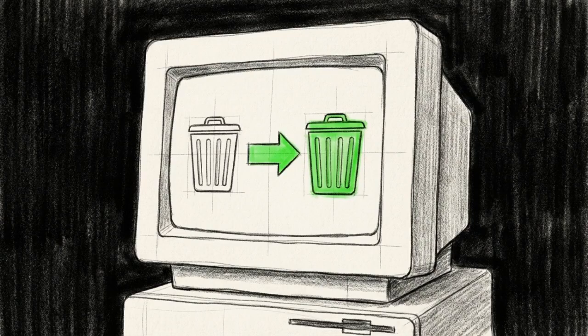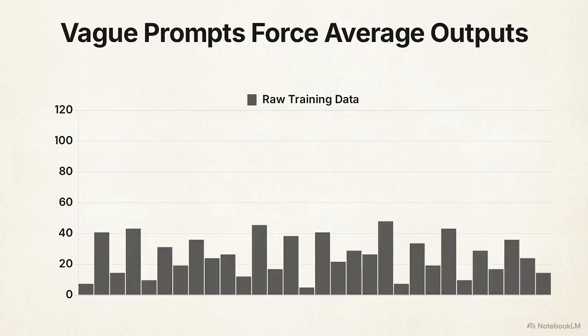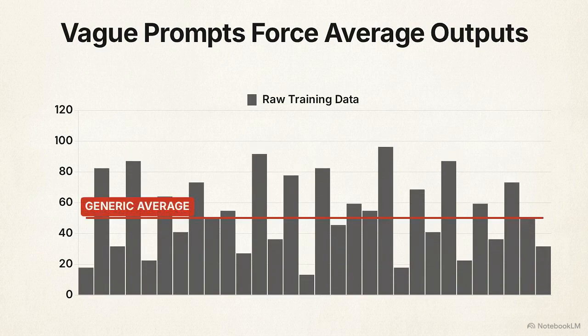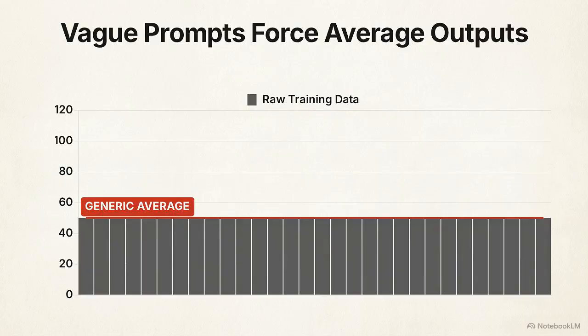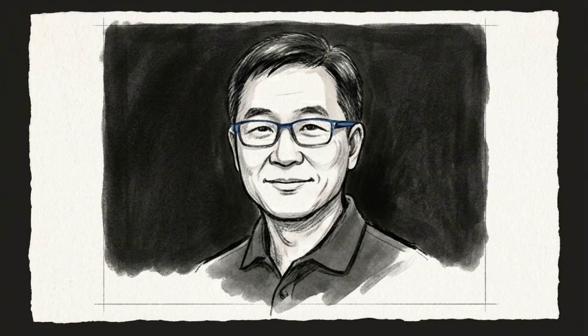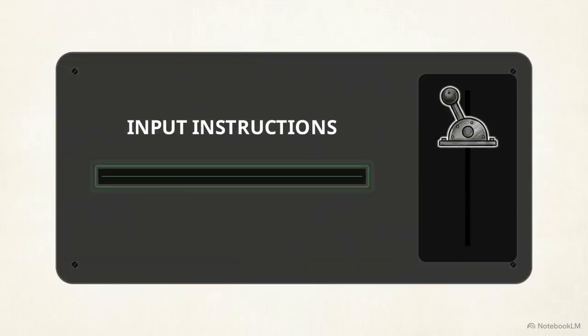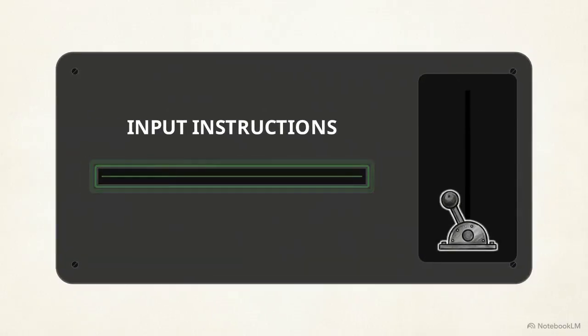In computer science, this is the classic garbage in, garbage out problem. When you ask a generic question, the system is mathematically bound to give you a generic average of its training data. Enter Brother Diane. As an educator and tech researcher, he realized that people were treating AI like a magic 8-ball when they needed to treat it like a highly literal machine awaiting instructions.